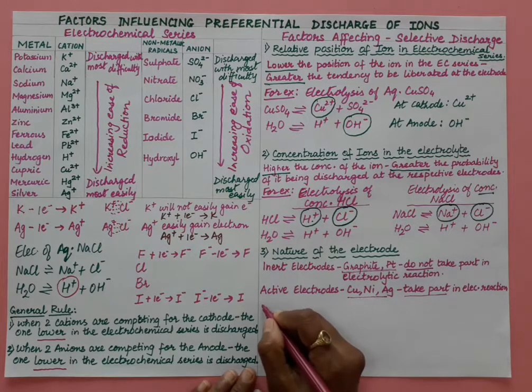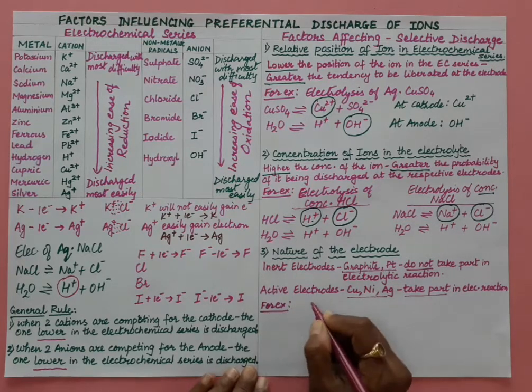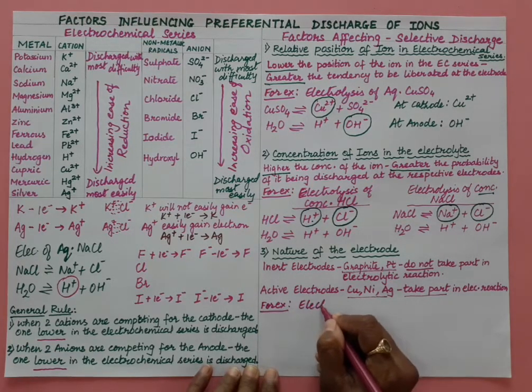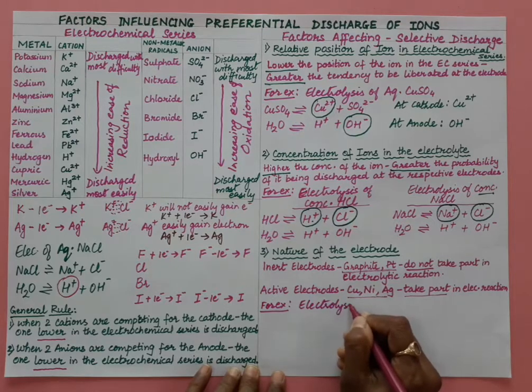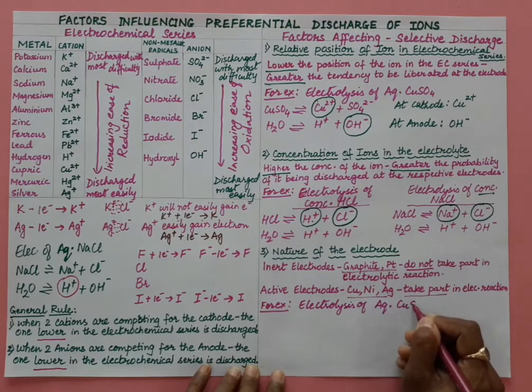We are taking electrolysis of aqueous copper sulfate.